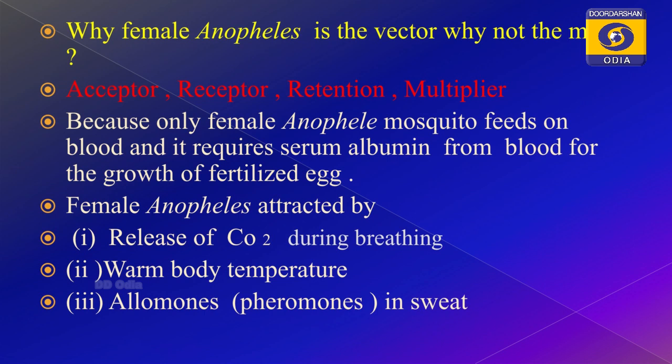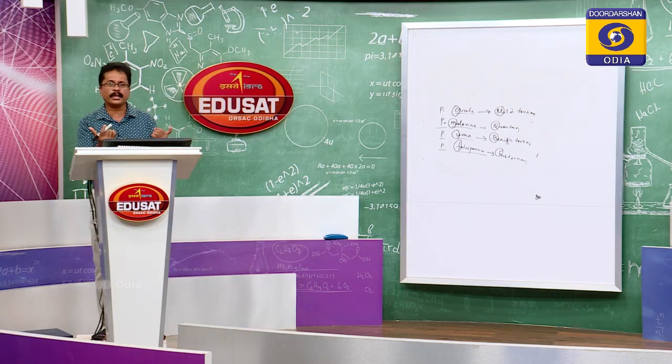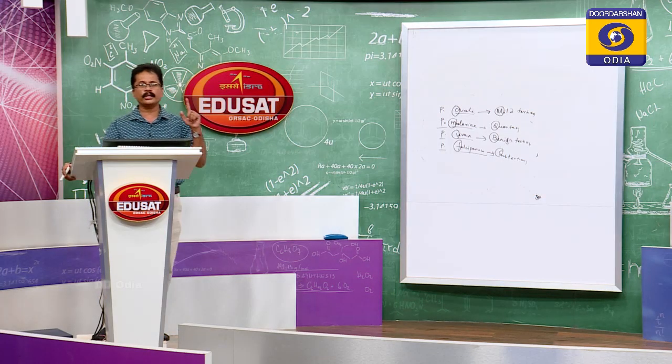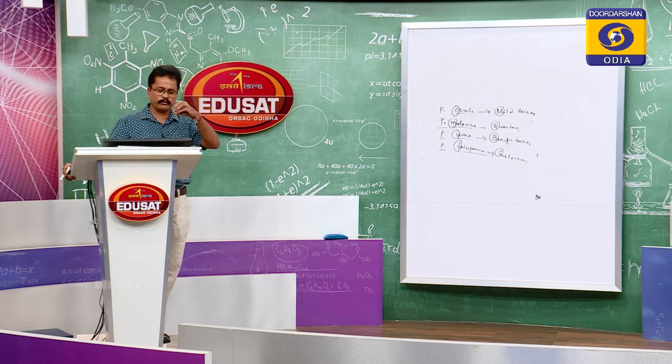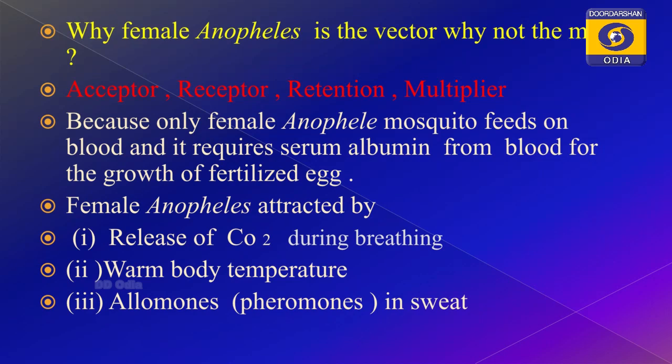Number 2, the human being is a warm blooded animal. As a result, this attracts the mosquito because it requires sucking blood from a warm blooded animal. Okay? Then another thing, that is pheromones. Please remember, another is pheromones. So, what are pheromones?